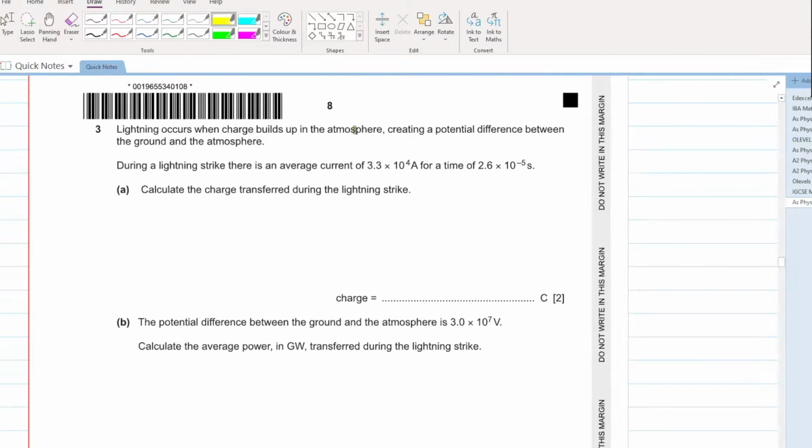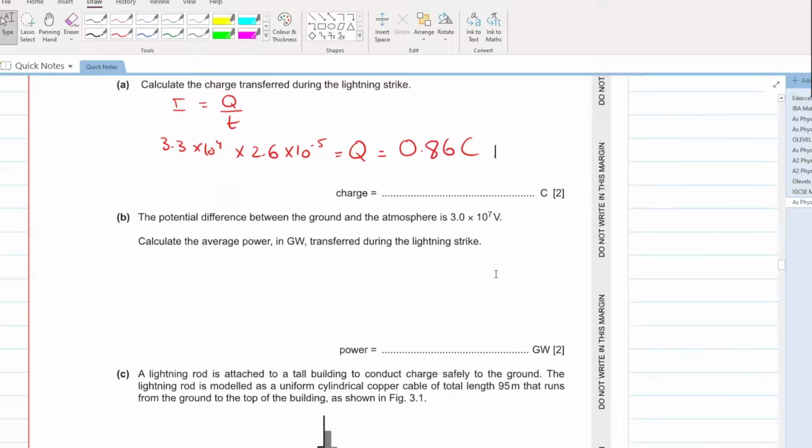Lightning occurs when charge builds up in the atmosphere, creating a potential difference between the ground and the atmosphere. During a lightning strike, there is an average current of this for a time of this. Calculate the charge transferred. Beta, what have we studied? Current is equal to charge over time. Perfect. What is the value of current? 3.3 into 10 to the power of 4. What is the value of time? 2.6 into 10 to the power of minus 5. Can you calculate the charge? The charge comes out to be what? 0.86 coulombs. Simple as that.